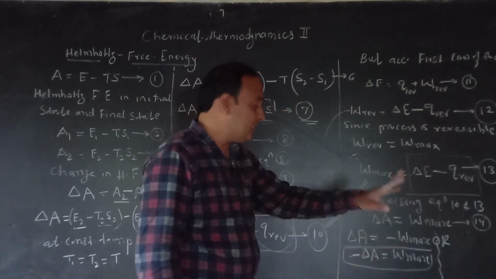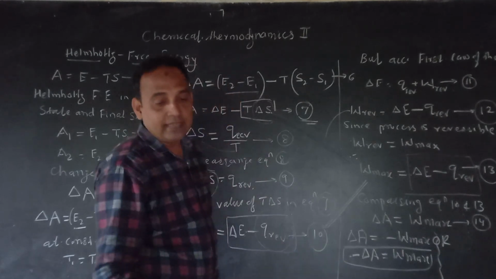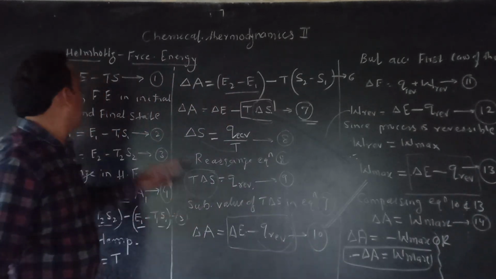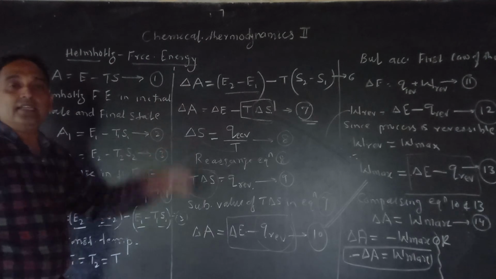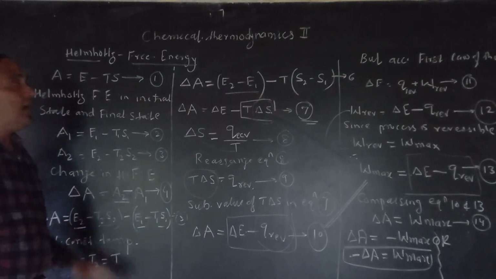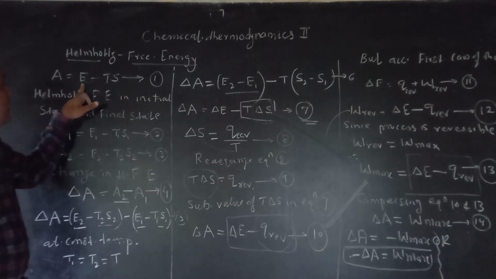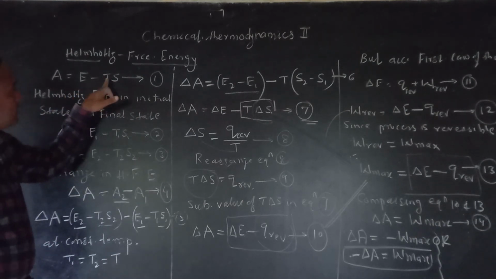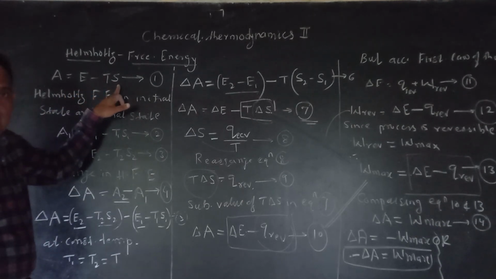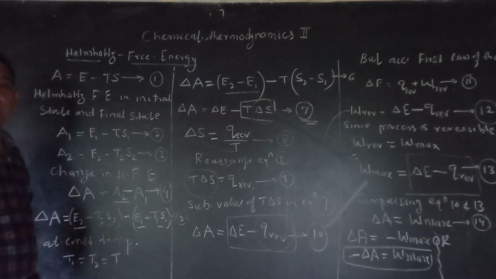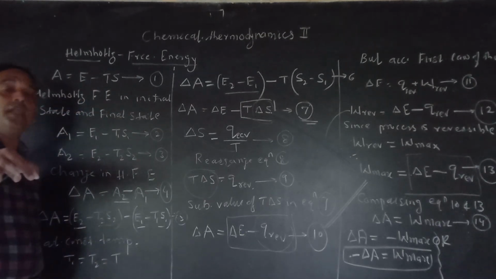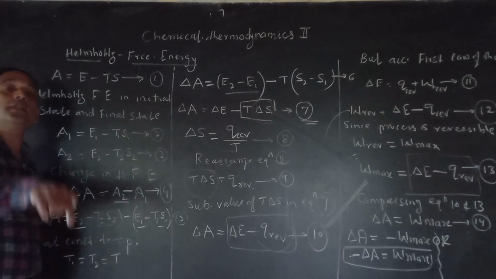Minus delta A is equal to W max, and this is the derivation of your Helmholtz free energy. Where did we start? Helmholtz free energy is represented by the symbol A. A is equal to E minus Ts, where T is the temperature and S is the entropy. Since Helmholtz free energy is a state function, it depends upon the initial state and final state.